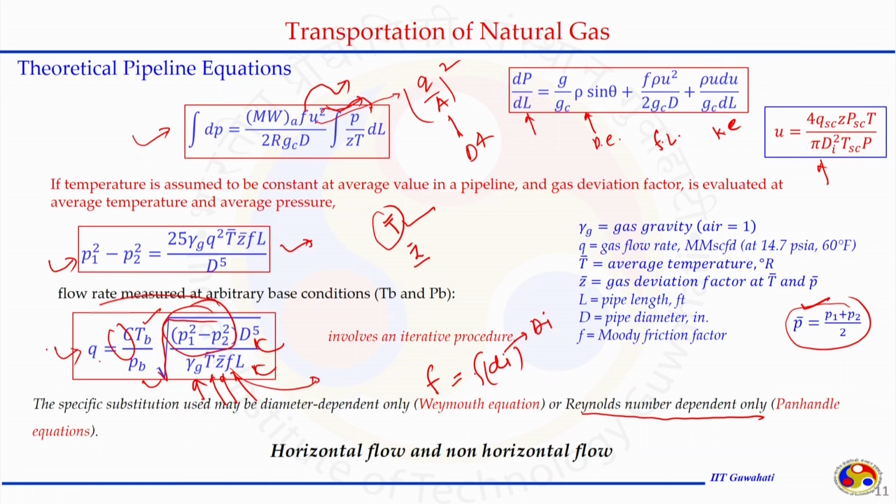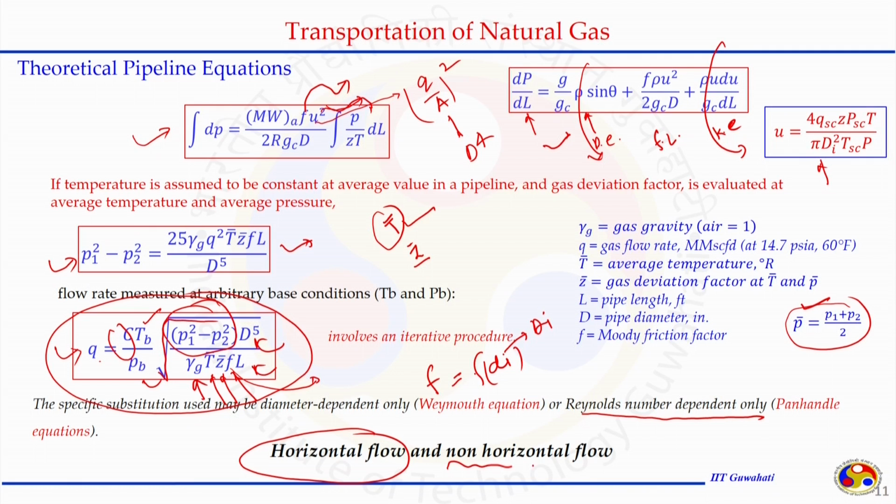Now, the equation that has been developed here is only for horizontal flow. We had considered theta equal to 0, and we had neglected this term as well as the kinetic term, assuming a constant diameter tube. Now, we can derive the same equation considering theta is not 0, where the pipeline has a particular inclination from the surface.